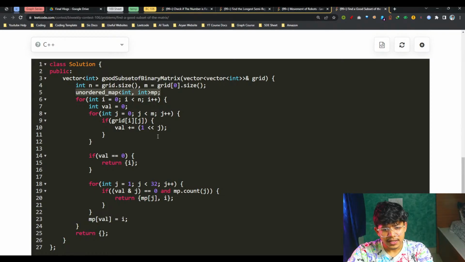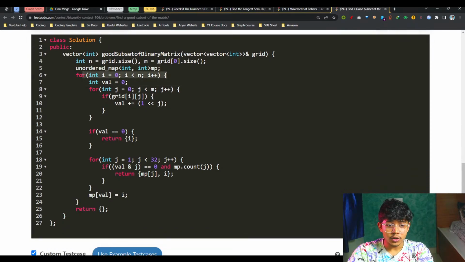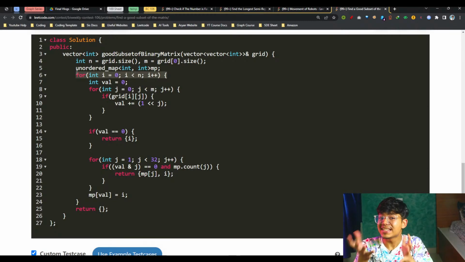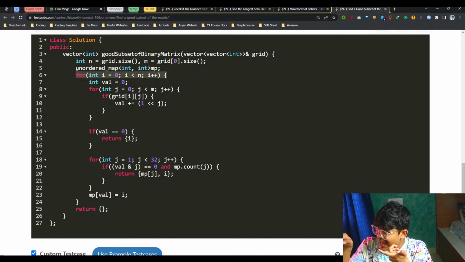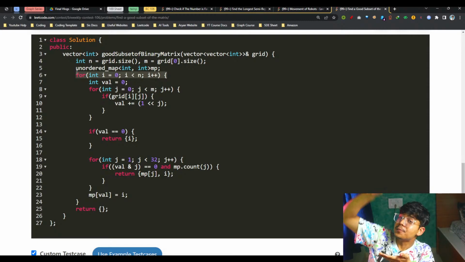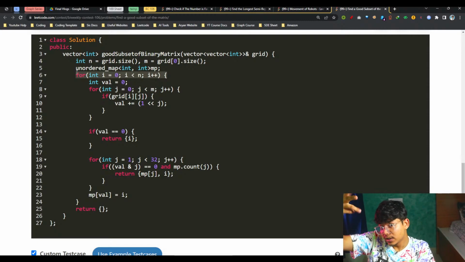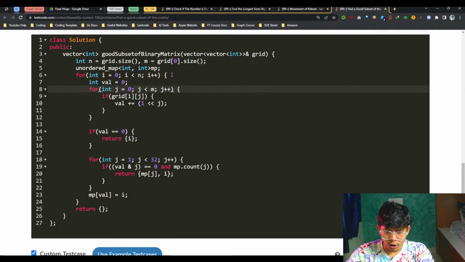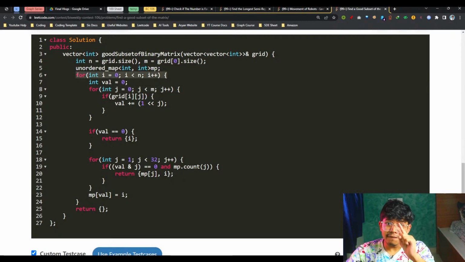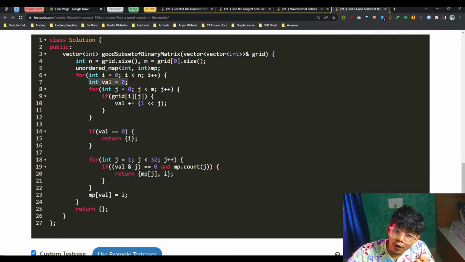Let's quickly go on all the rows, because for sure I want to go on all the rows and see if that row value is, let's say, x. And if any other value from 0 to 31 has occurred before and that AND operation results in a 0, I'm good. So I'll go on to every row.